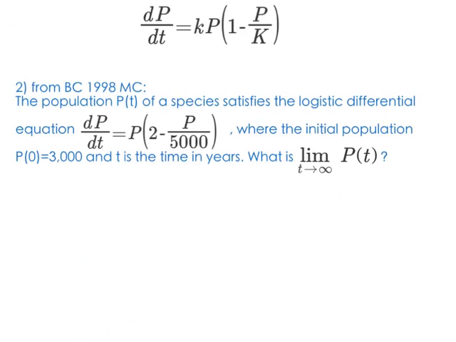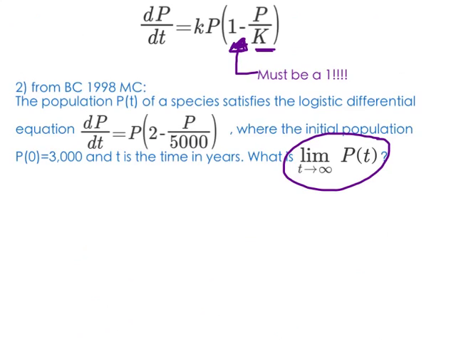And again, this here is asking me for my carrying capacity. So we said that our carrying capacity is this value, K here, that's in the denominator, that fraction inside those parentheses, so long as this number here is a 1. This must be a 1. Our issue with this problem is that I don't have a 1 here, I have a 2 here. So we have to make it a 1. So I'm going to factor out that 2, so I'll have dP/dT